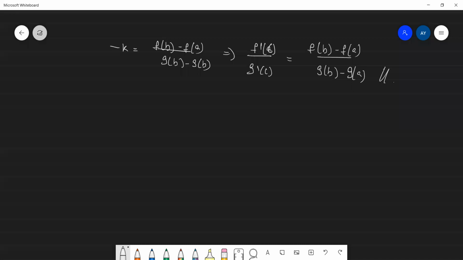Let us now look into another form of Cauchy's mean value theorem.